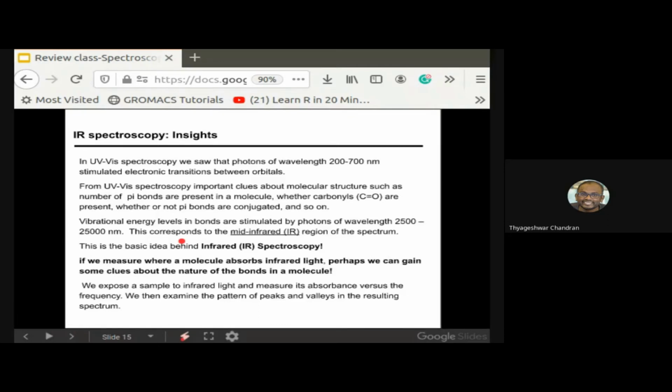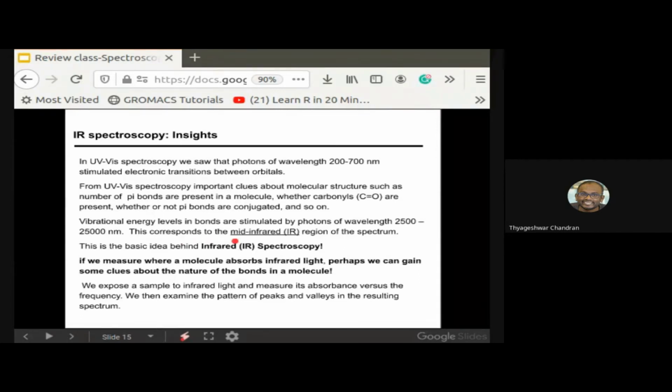In the case of vibrational spectroscopy, we get a direct indication of the functional groups present in the molecule. The vibrational energy is in the wavelength range between 2500 to 25000 nanometers, which corresponds to the mid IR region of the spectrum. This is the basic idea of IR spectroscopy, where we measure the molecule's vibration energy, which absorbs infrared light. So it gives us a clue about the nature of the bonds the molecule has.